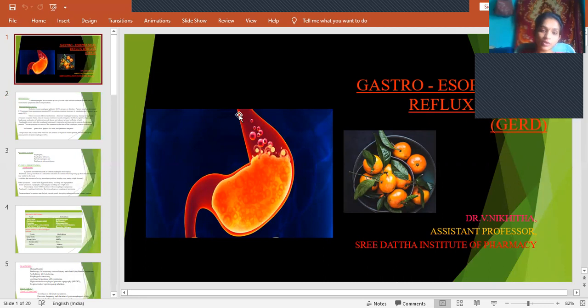Here there is decreased pressure, so the contents cannot easily pass from the esophagus to the stomach. Instead, the intra-abdominal pressure is high, and generally things move from high pressure to low pressure, so the contents move from the high-pressure region to the low-pressure region. This is the intra-abdominal pressure; LES means lower esophageal sphincter pressure.